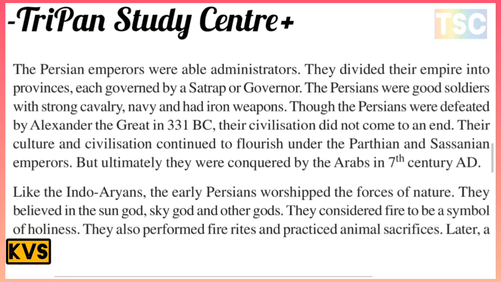Like the Indo-Aryans, the earlier Persians worshipped the forces of nature, and they believed in a sun god, a sky god, and other gods in this period of time. They considered fire to be a symbol of holiness, and there was also worship of fire. They prioritized animal sacrifices.